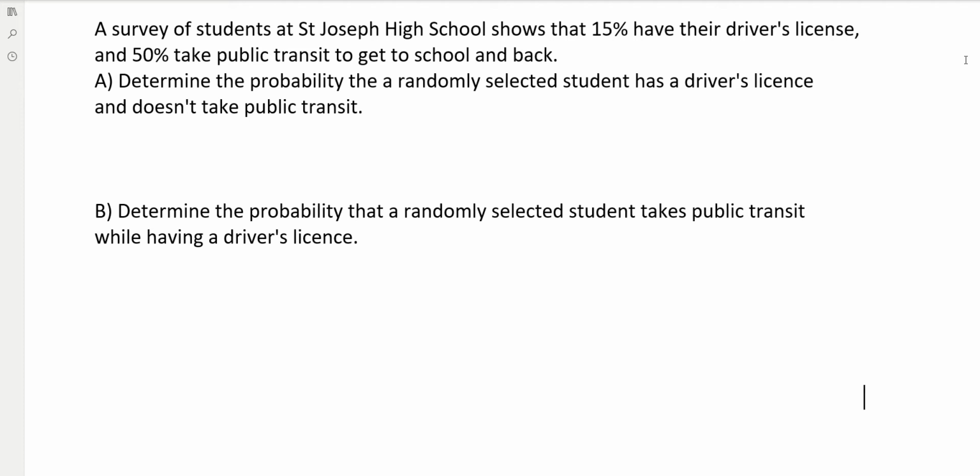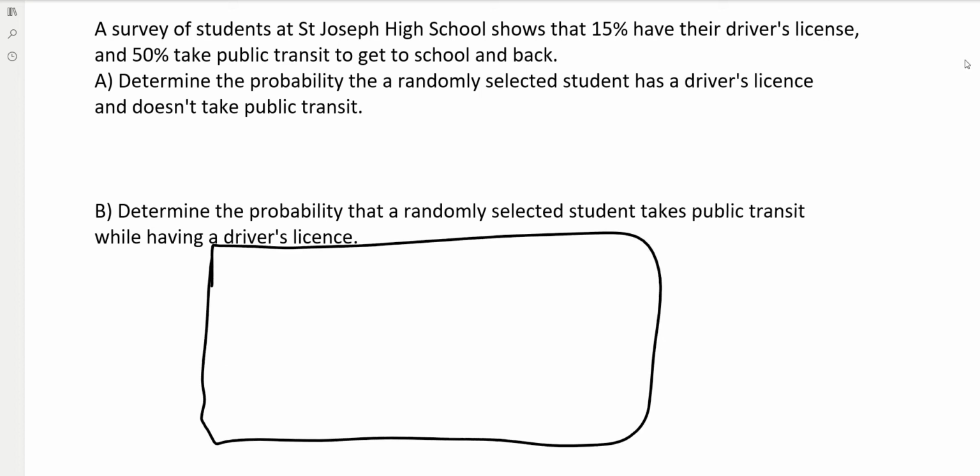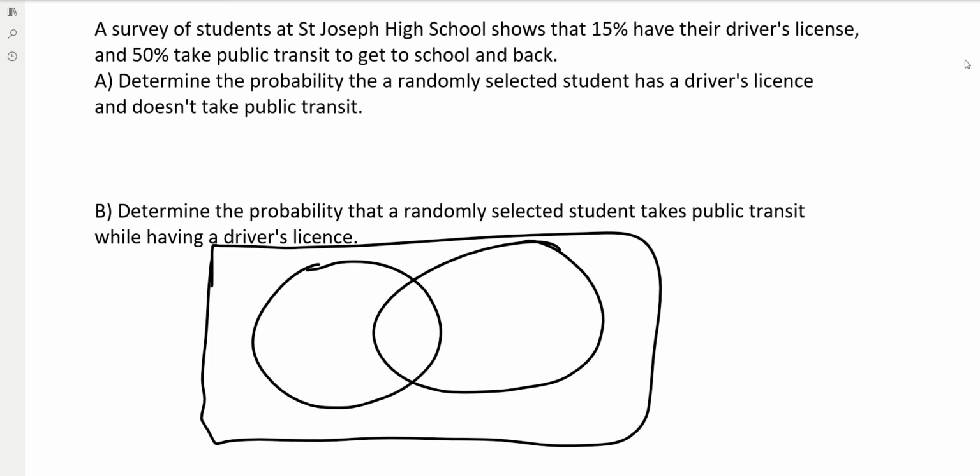What we really want to do here is draw ourselves a Venn diagram. It's probably the easiest way to go about this. Now, there are two situations. There is driver's license, DL, and there is public transit, PT. Could you have a driver's license and take public transit? Absolutely. Just because you have a driver's license doesn't mean you have to drive your car.